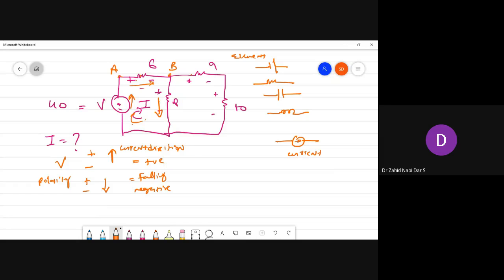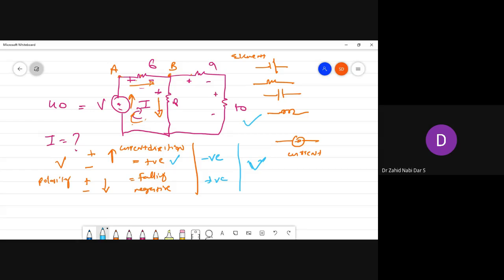In some books, majority of the books, what they do is, negative to positive, if it is going, they are taking this as negative, and fall, they are taking it as positive. That is fine. No problem. But practically it does not look nice, because I'm a practical man. If you go to the lab, you will understand more. So this you will find in the notes also, because it has been pre-created notes, no problem. If you like my way, you can do, because you will not get confused over here, and you will always get the correct solution.